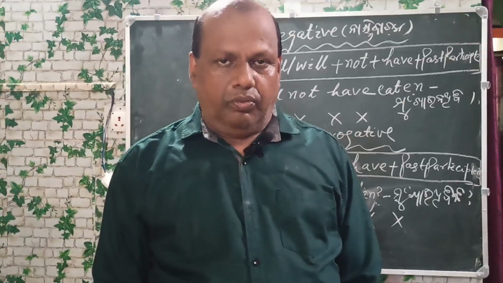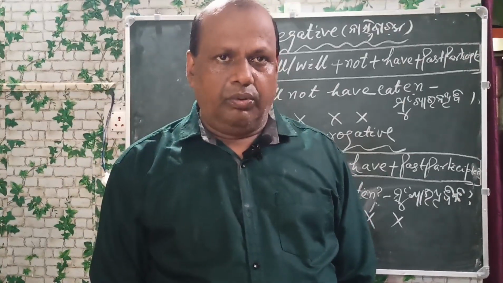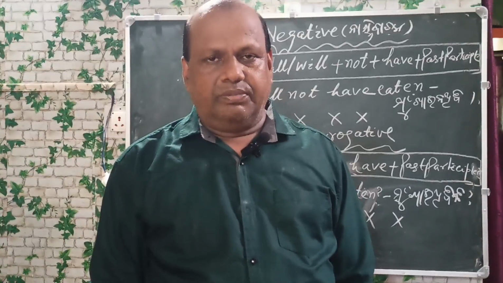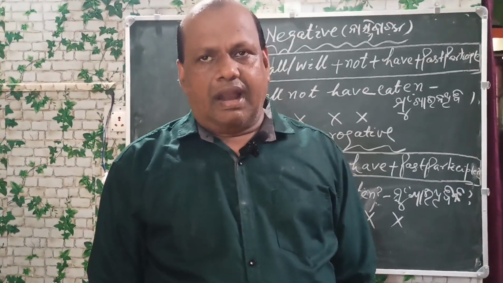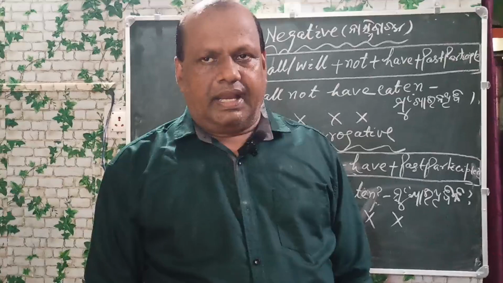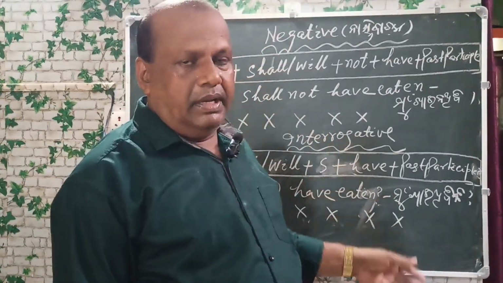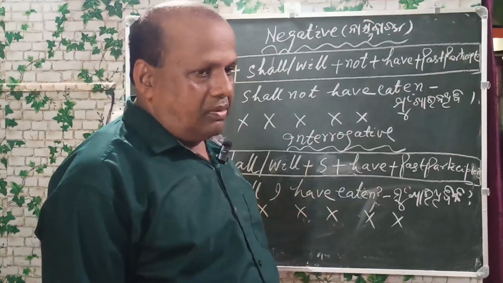Will you have eaten? Tume khai thibo ki. Will you have eaten? Tume mane khai thibo ki. Will he have eaten? Se khai thibo ki. Will they have eaten? Se mane khai thibe ki. So this is the tense form and you write down the future perfect tense.